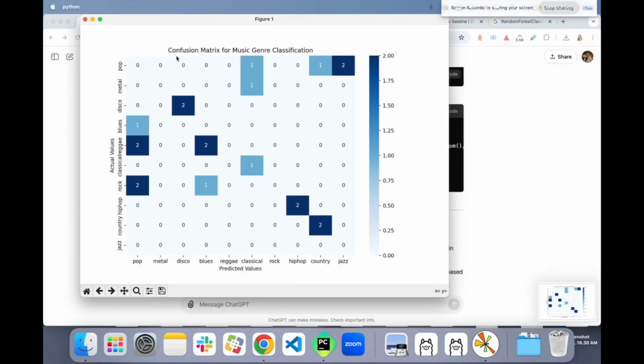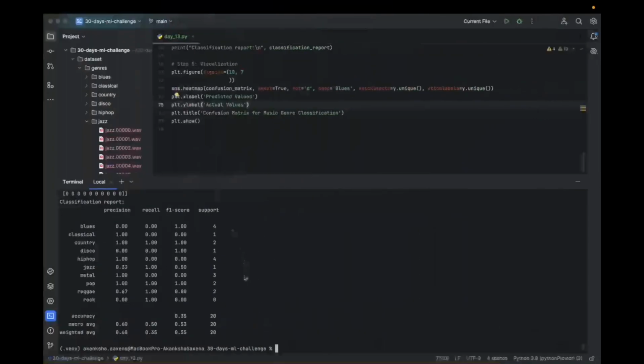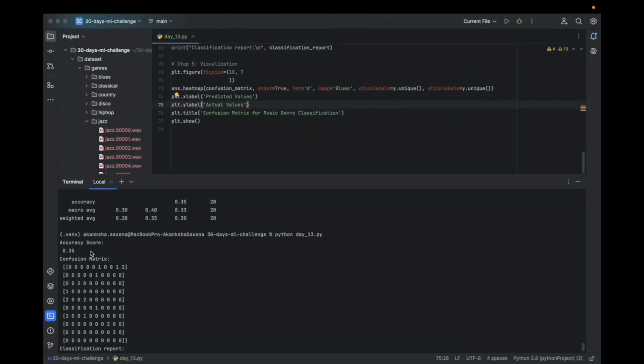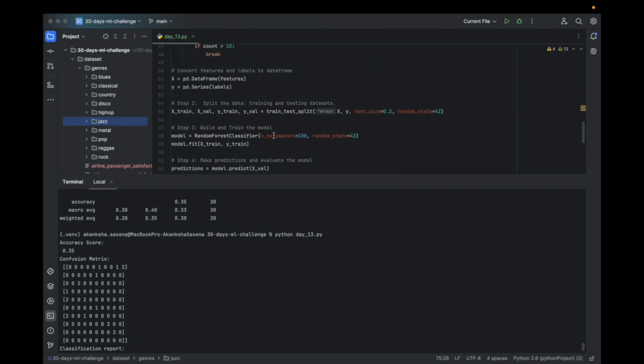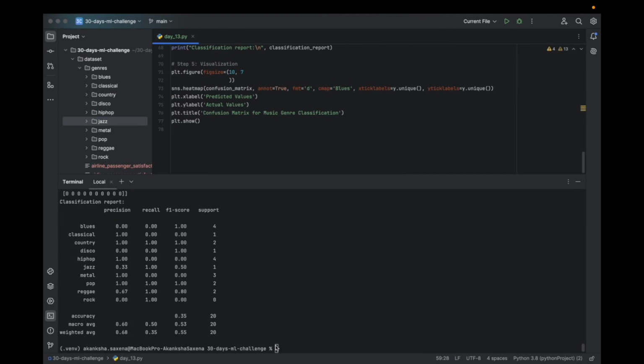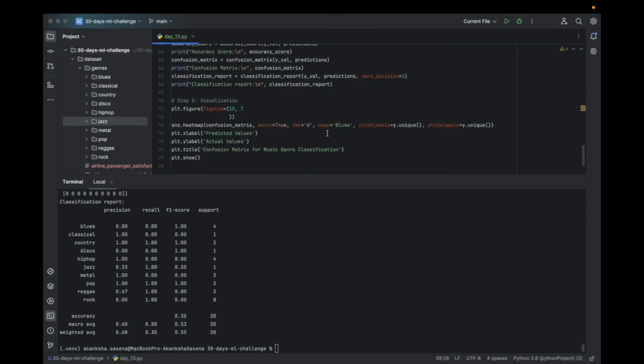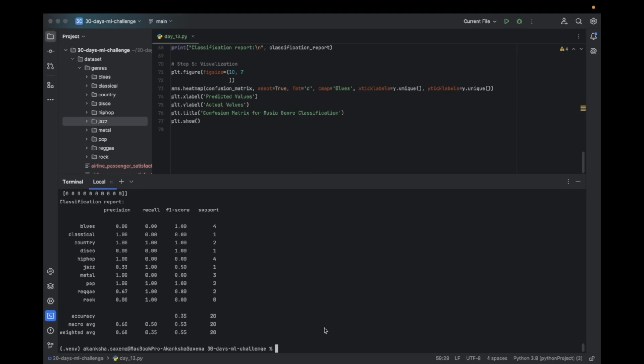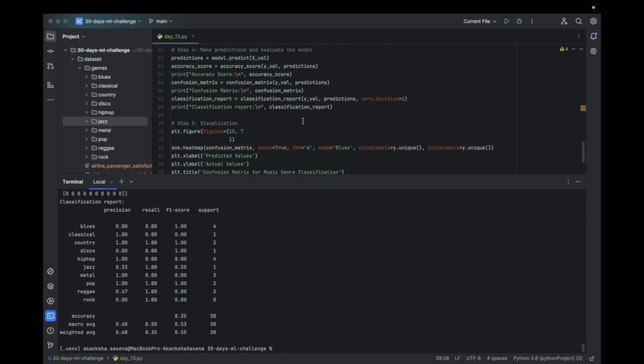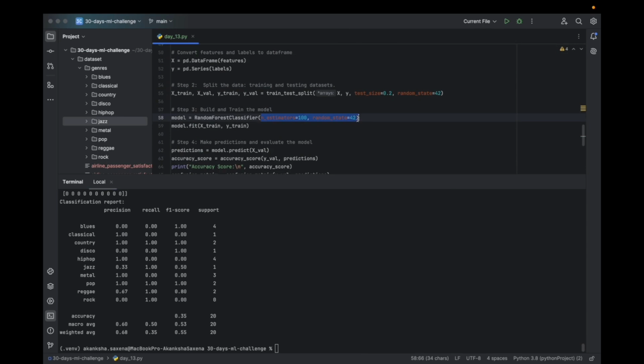We correctly guessed for disco 2, we correctly guessed for hip hop 2, correctly guessed for country, and for others we did not guess correctly. And let's see how much accuracy we are getting. We are getting very poor accuracy. Probably we need to adjust the parameters here, and then maybe we can get better accuracy. But this solves our problem, and as I've told you, we can explore these things to understand more or to improve the model performance.